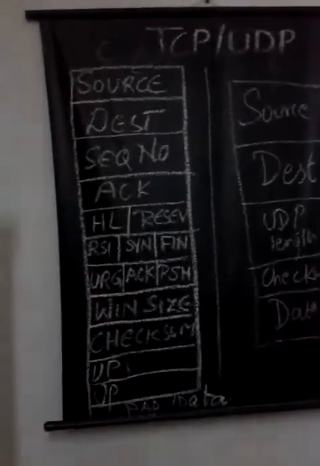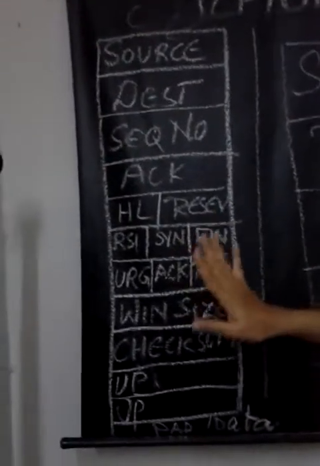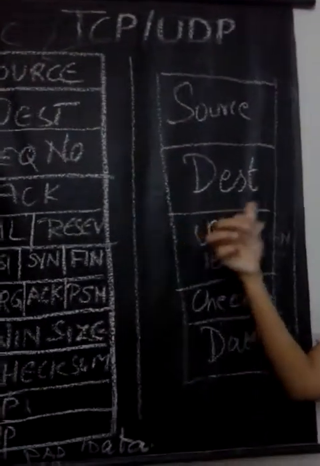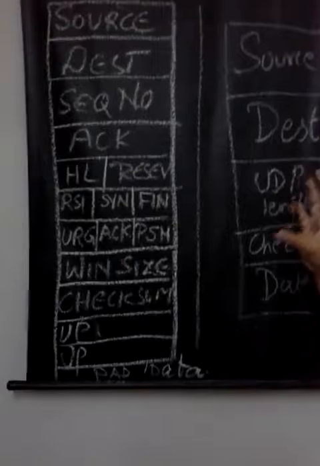Finally, I can conclude that TCP and UDP are two important transport protocols which are used to transfer data. One has the properties of being connection oriented and reliable, that is TCP. The other is connectionless and unreliable. So this is the topic of TCP and UDP, which is an important topic in computer networks, and it comes under the transport layer.